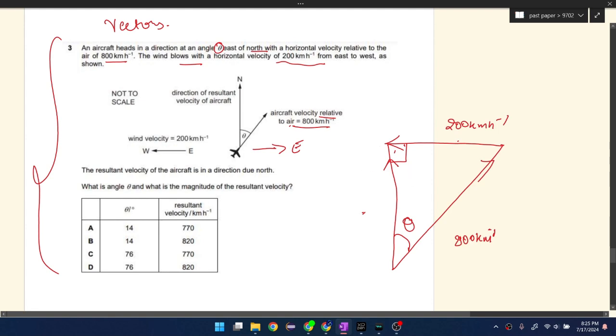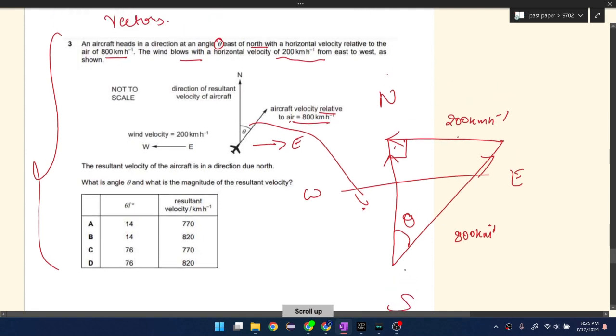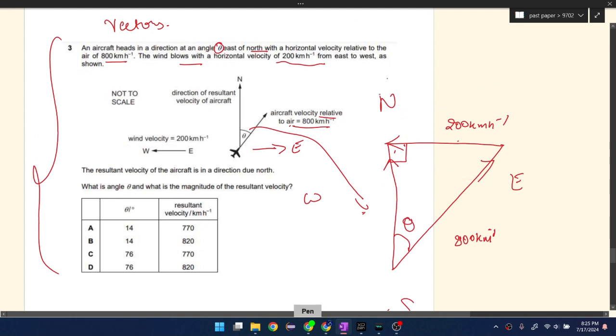But then, why are we taking the same theta here? It is because if this direction is east and the wind is blowing from east to west, this direction ought to be north. The only direction perpendicular to the line made by east and west is north in the front and south in the back. So as this direction is north, this is going to be our theta.